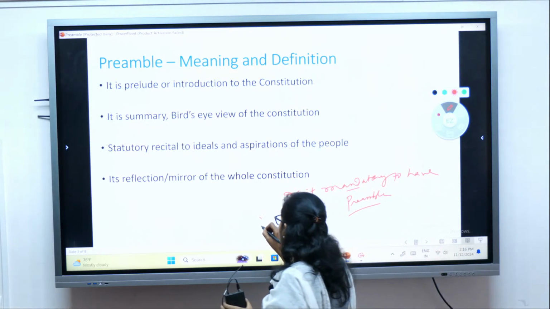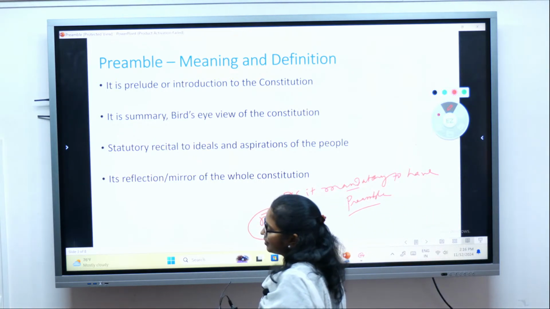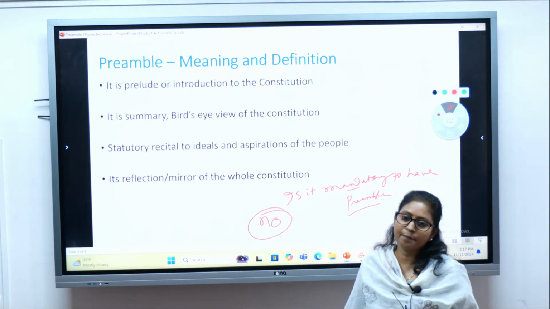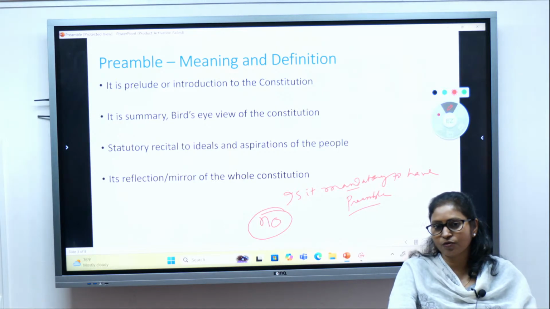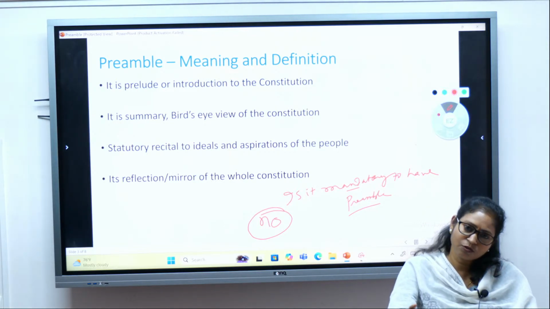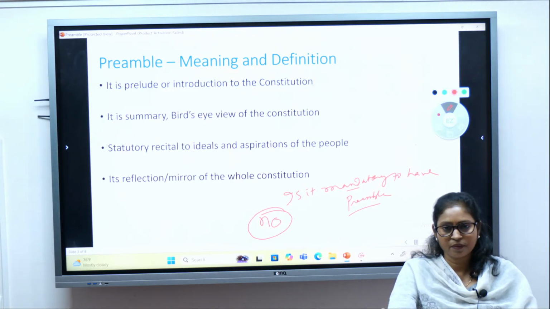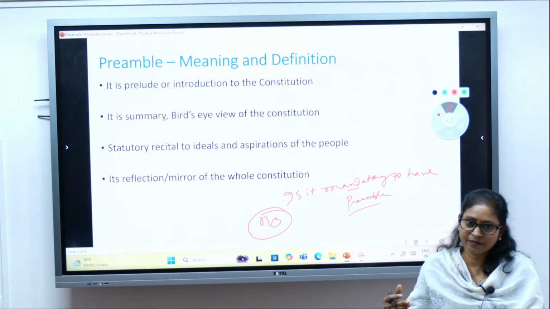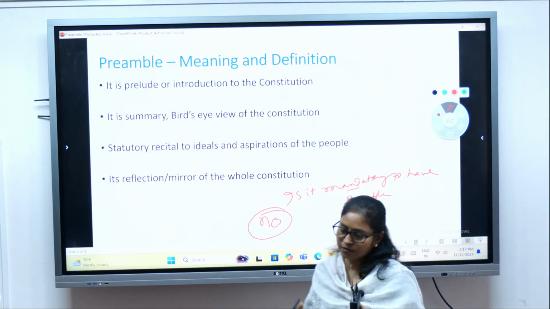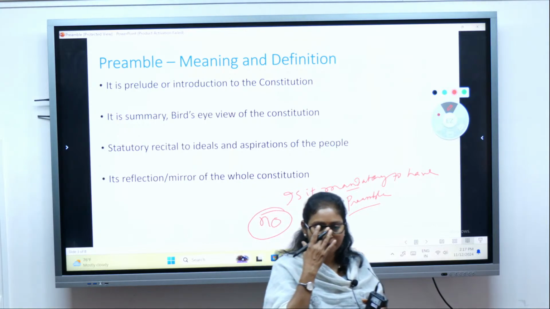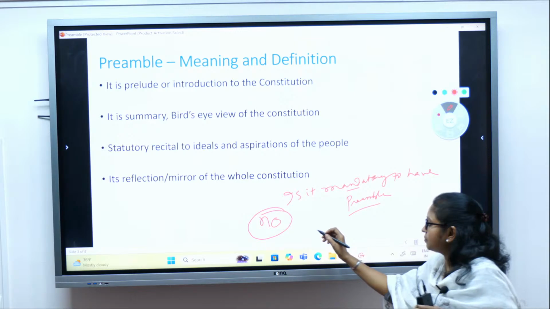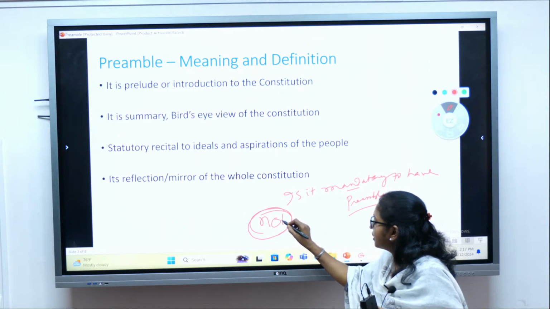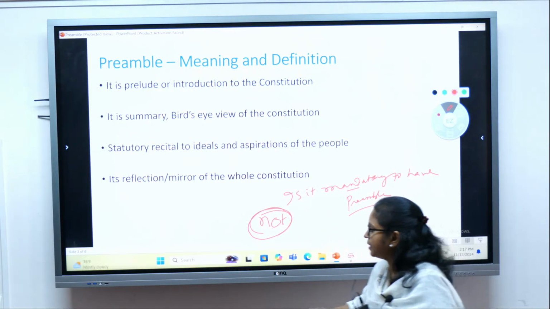So the answer is no. It is not mandatory to have the preamble, but we have one. Most written constitutions have a preamble, so India also has the preamble. We adopted it because we wanted a preamble to the constitution. So it is not mandatory to have a preamble, like the